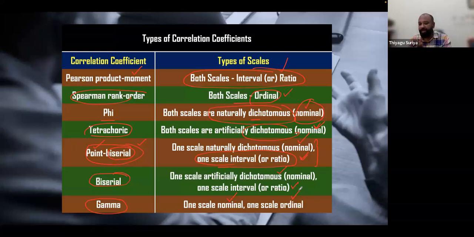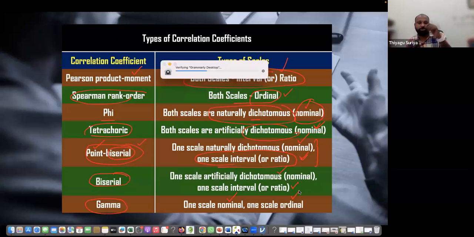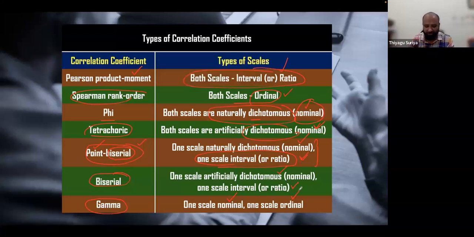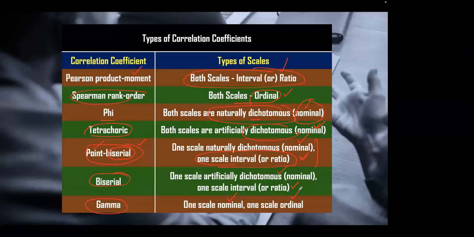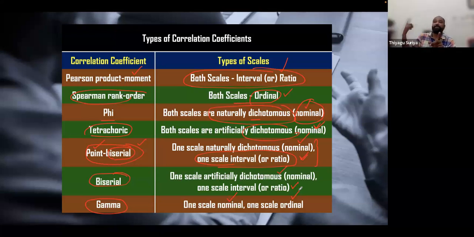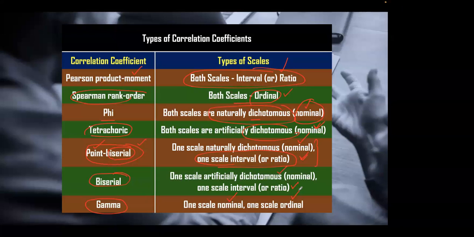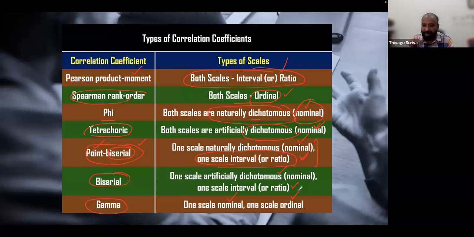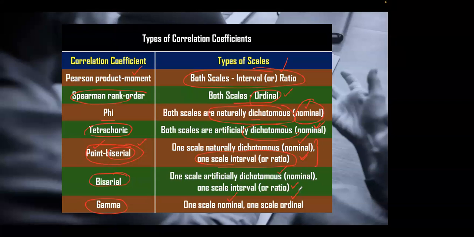Suppose you have a variable that is nominal, with only two classifications, like male, female, yes or no, true or false, pass or fail. The other variable is a continuous scale. What kind of statistics can we go with? It is parametric only. We can go with the biserial or point biserial. Yes, you can use biserial or point biserial.